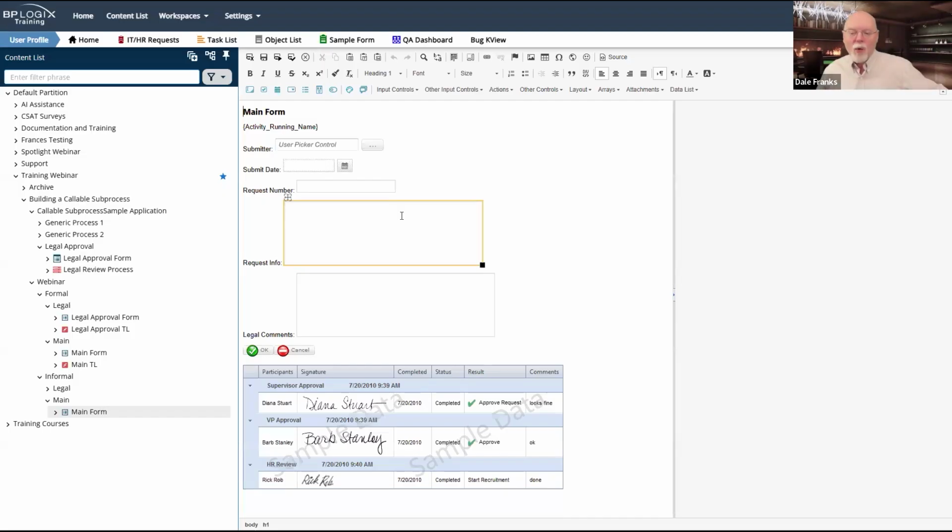There is a quick and dirty way to call a sub-process, but it will not be its own independent process. You won't be able to invoke it. But there is a quick and dirty way to throw something together like this. It doesn't require that we deal with field replication or anything else. However, it does require that all of the information we need has to go on the main form.